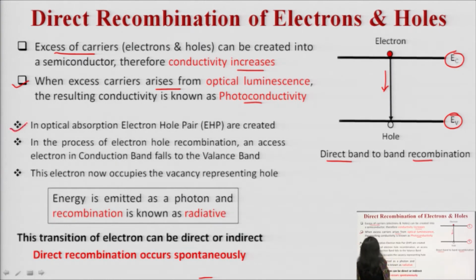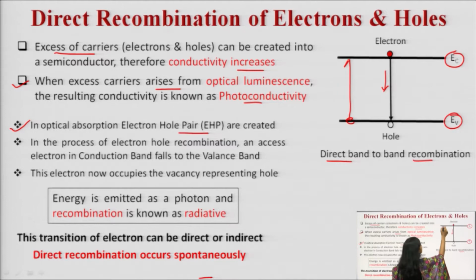In optical absorption, electron hole pairs are created. What happens in optical absorption? If energy is provided to the semiconductor in the form of photon energy, the electrons available in the valence band will move from the valence band to the conduction band. It will create a vacancy in the valence band.